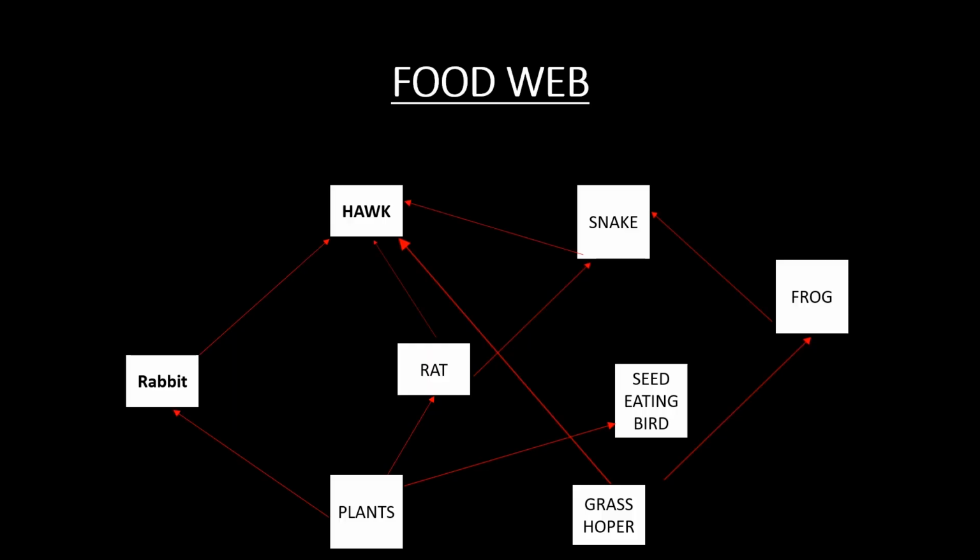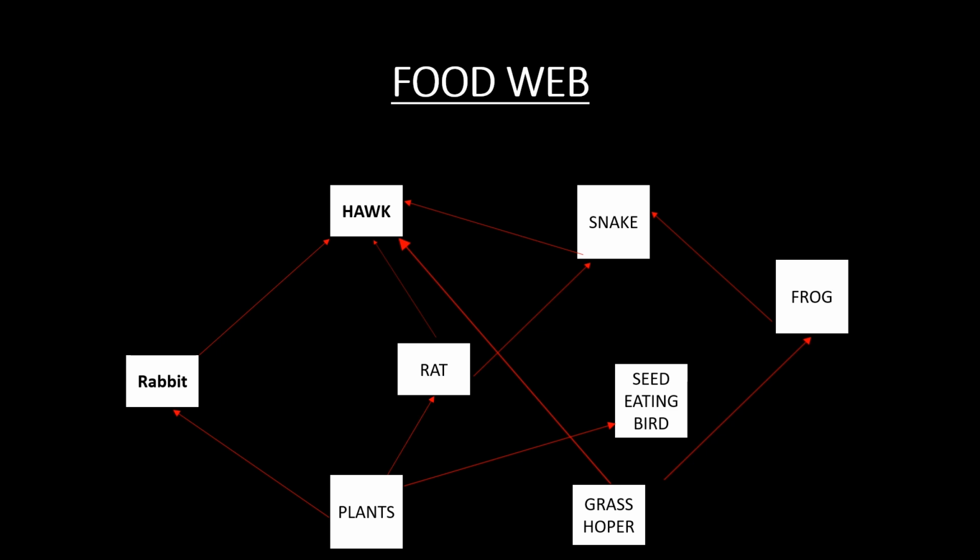Now, when two or more food chains are interrelated, that is known as a food web. As you can see in the diagram on the screen, the rabbit takes plant, and then this rabbit is eaten by hawk.